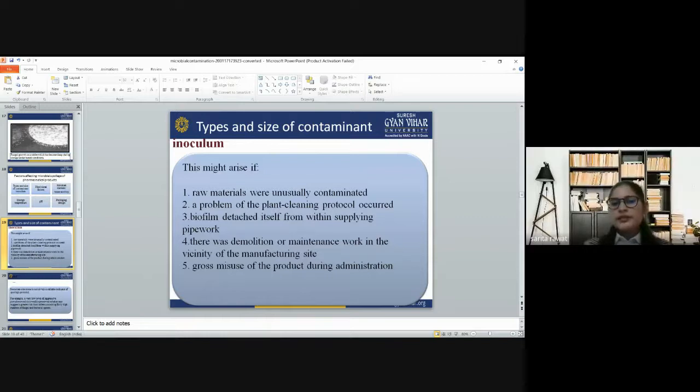Then we have the type and size of the contaminant inoculum, which might rise if the raw materials are heavily contaminated, a problem of the plant cleaning protocol occurs, biofilm detaches itself from within the supply pipework, there are demolitions or maintenance work at the manufacturing site, or there is gross misuse of the product during administration.